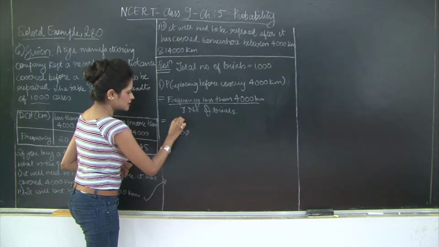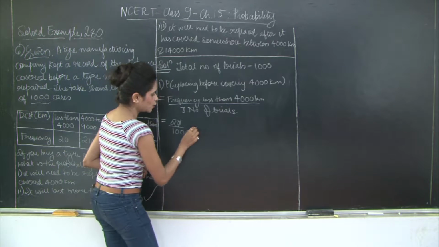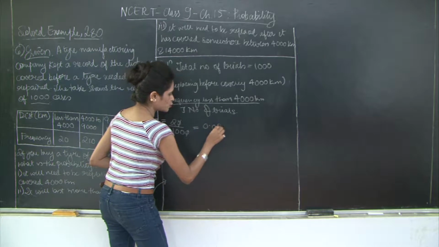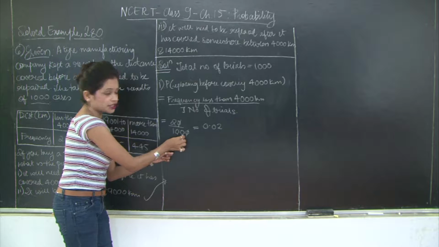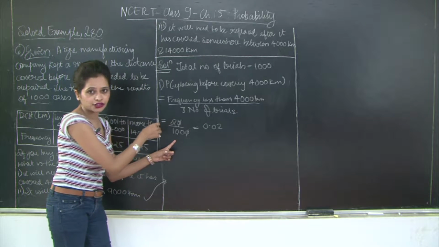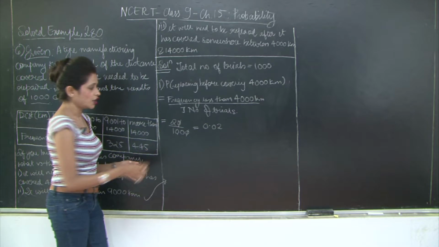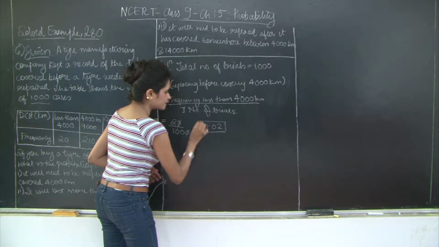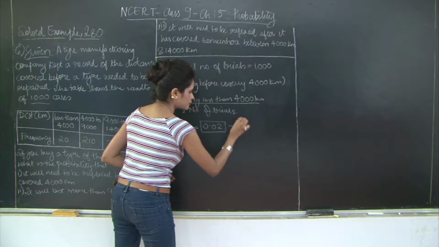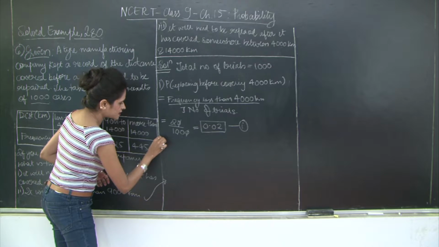So 0 and 0 cancel, and you get 2 upon 100, which is 0.02. We need to get rid of these two zeros in the denominator. So we shift towards the left in the numerator by 2 decimal places. So this is your first answer. Let's proceed with the second one.